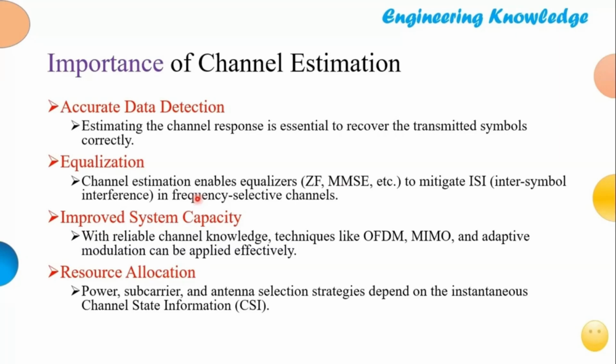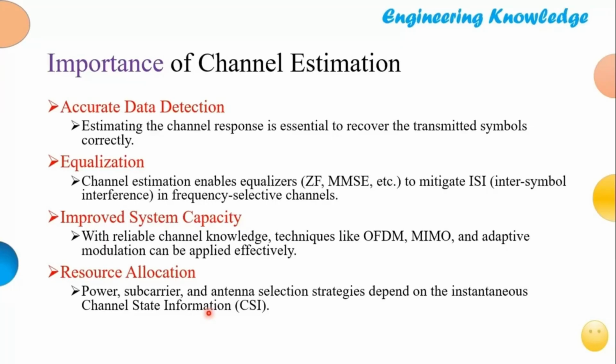We can improve the capacity of the channel using this, or we can perform resource allocation. This is very important, resource allocation. Once we know the channel state information, which is basically the fading channel, if we have the CSI values, we can know which part of the wireless communication system is undergoing severe fading.